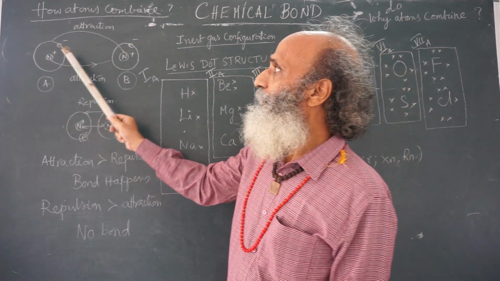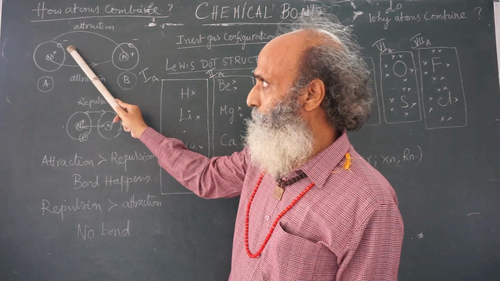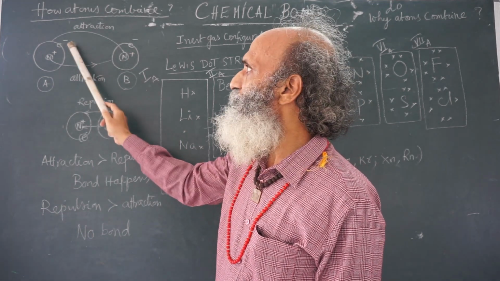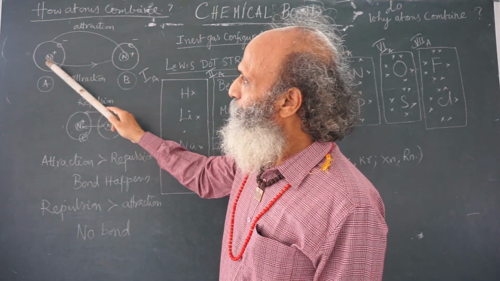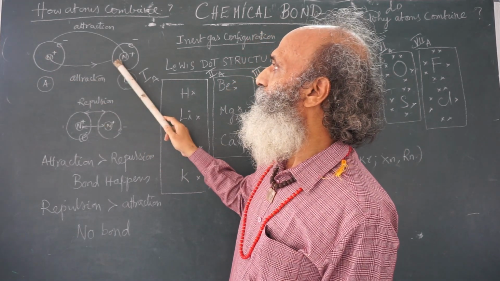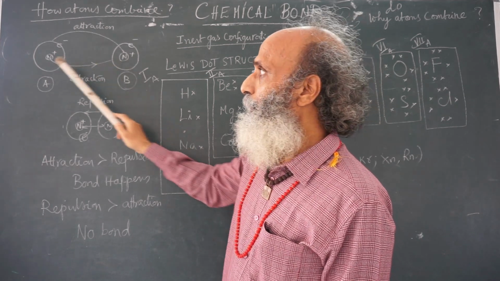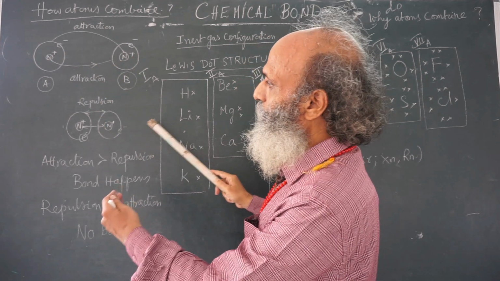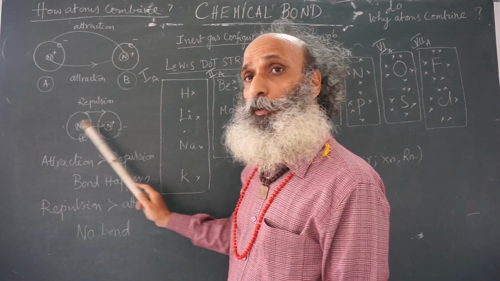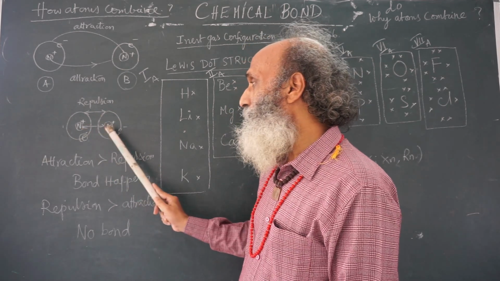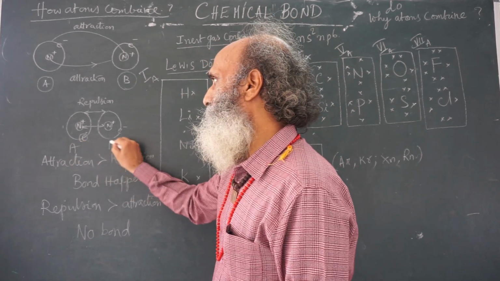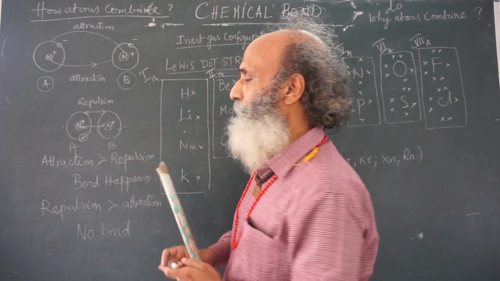So, what happens is, the valence electron of atom A is attracted by the nucleus of atom B because they are opposite charges. Similarly, the nucleus of atom A attracts the valence electrons of atom B. Therefore, because of the attraction, the two atoms tend to get closer. When they get closer, what happens? The nuclei of both atoms A and B are getting together. Also, the valence electrons are getting together.